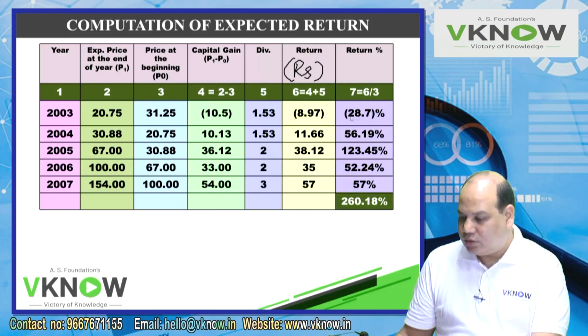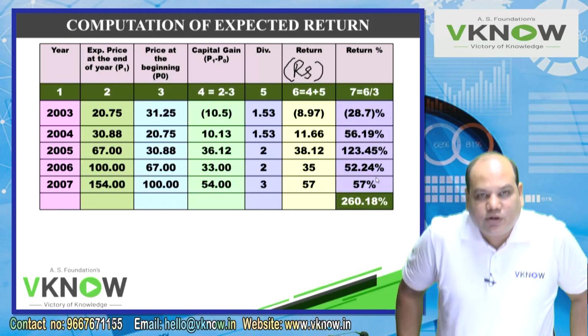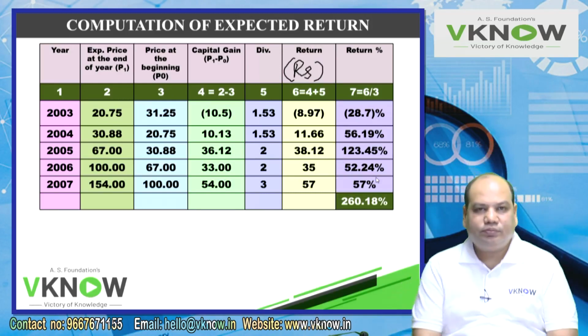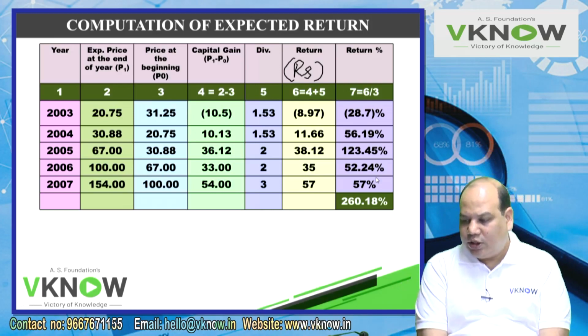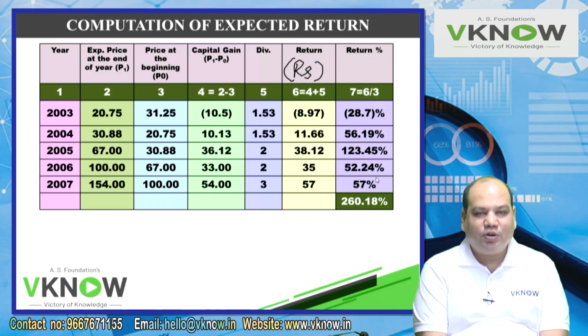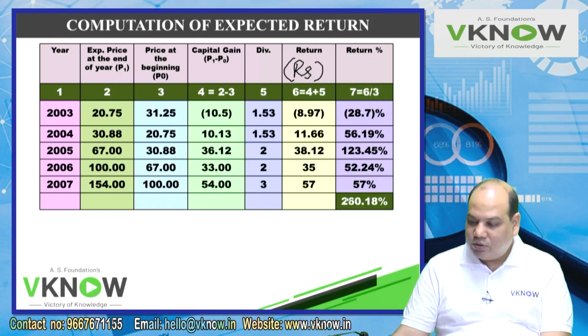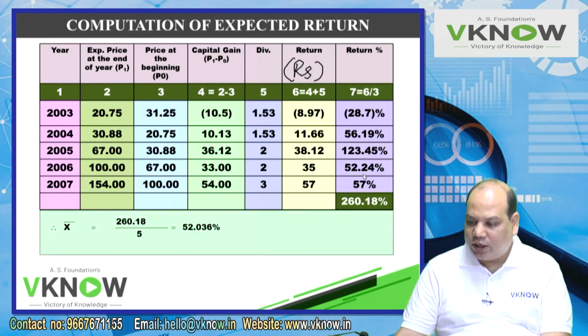So this total, take the total. Next time use memory plus function for the last column. Check the total. I am getting 260.18% total. You will check. If you are getting a different number, check again till it becomes equal to 260.18. This is total. There are 5 numbers which we have added.